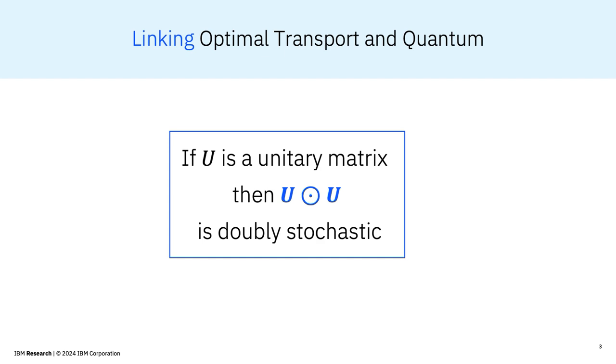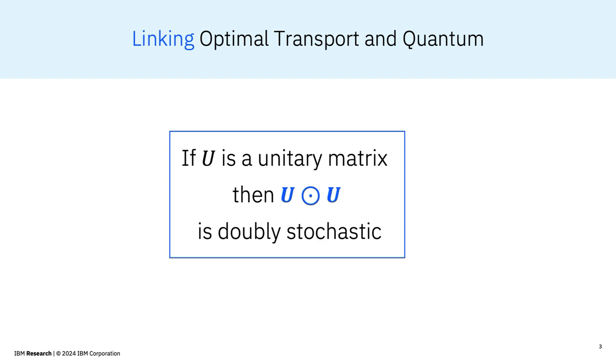Now, DSMs are really fundamental for OT. For example, Marco Cuturi used DSMs in the seminal 2013 paper to reduce the computation of optimal transport distances from a linear program to a convex problem that can be solved iteratively with matrix scaling. Similarly, unitary operators are fundamental in quantum. Essentially, any operator for a quantum state has to be unitary.